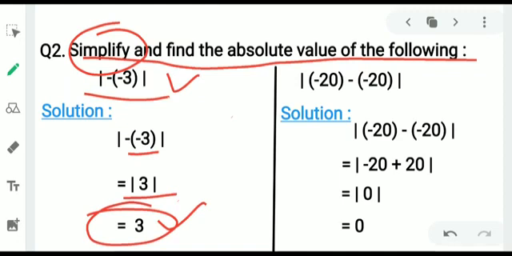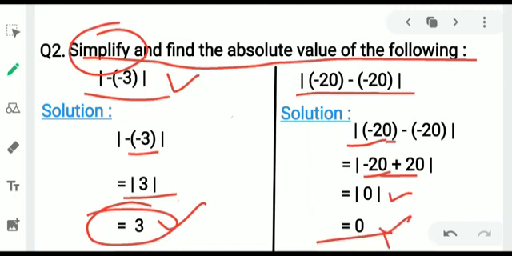Another question is given, -20, subtraction sign, then -20 is written. So the first integer will come as it is, -20, but before the second integer there is a subtraction sign, so after this its sign becomes positive. And we know that when two numbers of different sign are given, they subtract. Minus 20 and plus 20, we get 0, and the absolute value of 0 is always 0, neither positive nor negative.